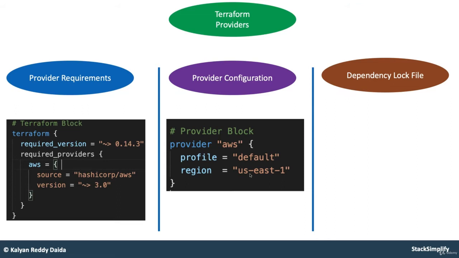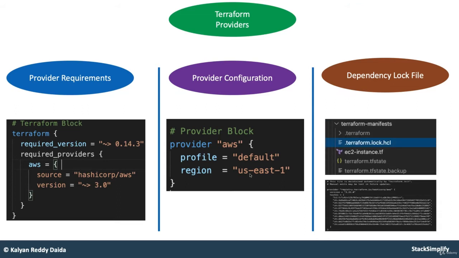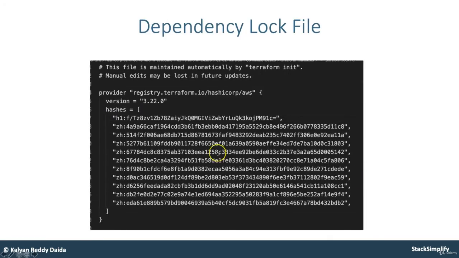So provider requirements, provider configuration, and finally the dependency lock file. This was also introduced in the 0.14 version, which is nothing but .terraform.lock.hcl. It has the provider related information and version related information locked here, which means you have a reference of your provider version, including the hashes.